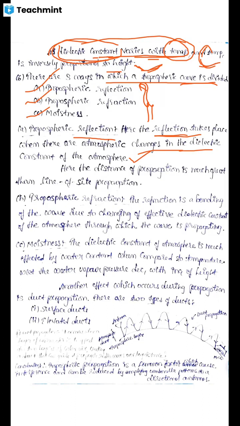So due to the atmospheric changes in the dielectric constant, the reflection takes place. Here the distance of propagation is much greater than the line of sight propagation.